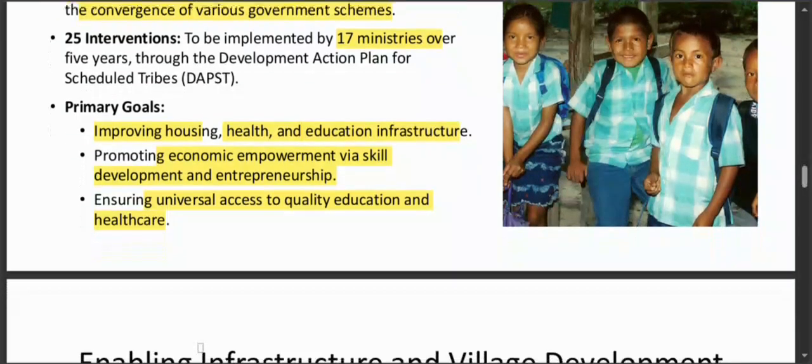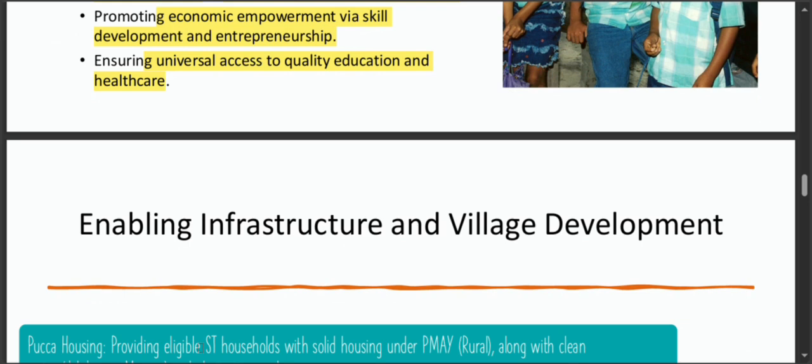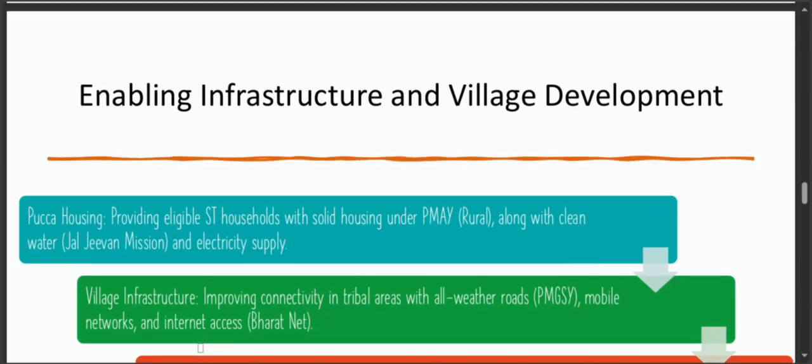Now let's take a closer look at some key initiatives under the Pradhan Mantri Janjatiya Unnat Gram Abhiyan that are aimed at transforming the lives of tribal communities. The first one is the Pakka housing.